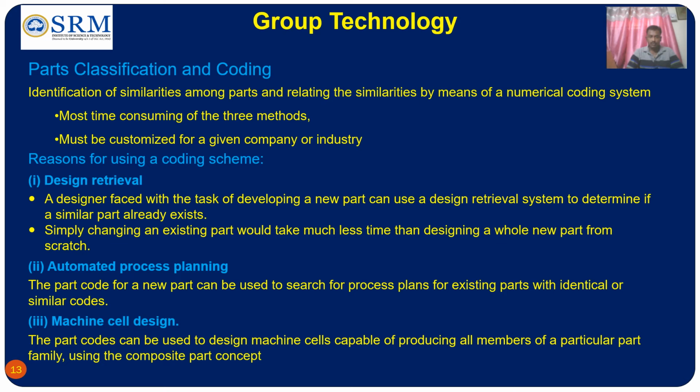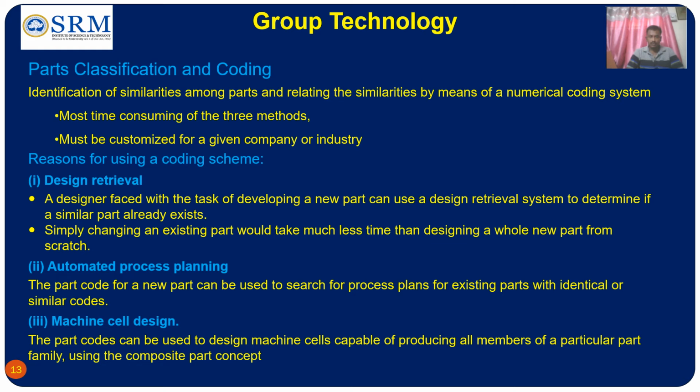So why are we going for a coding scheme? The reasons for using a coding scheme. The first reason is design retrieval. A designer faced with the task of developing a new part can use a design retrieval system to determine if a similar part already exists. When the parts are coded, already identified based on their similarities in design or manufacturing, and given a code, then if a new part arrives, we can easily categorize it based on the previous history. This is a very important advantage for us.